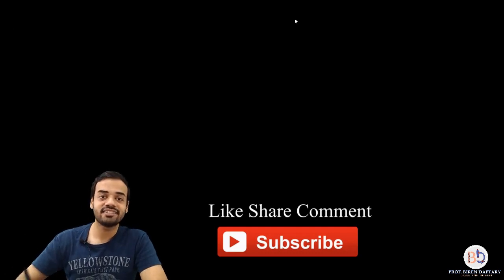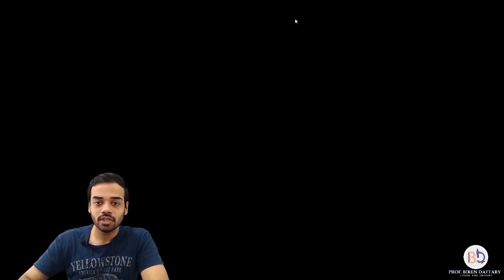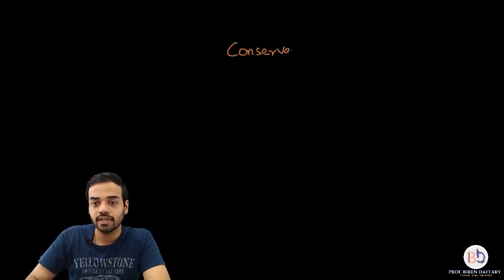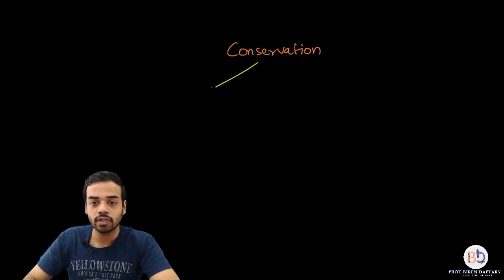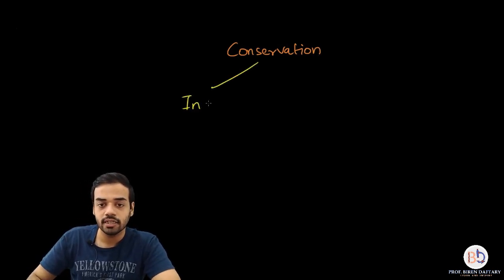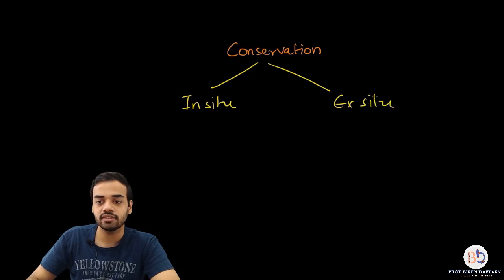And let us get started with our today's topic. Okay, so I will just make a summary of what we are going to study today. So we are going to first of all start with conservation, right? And under conservation we are going to study two types. We are going to study in situ conservation and ex situ conservation, right?